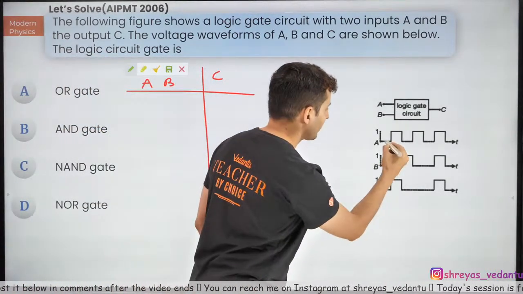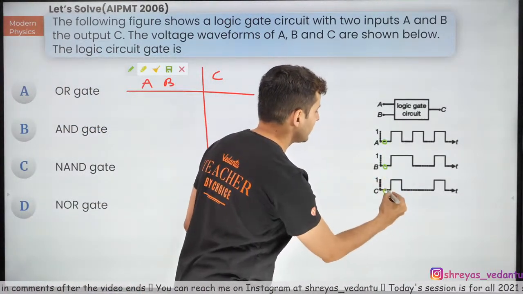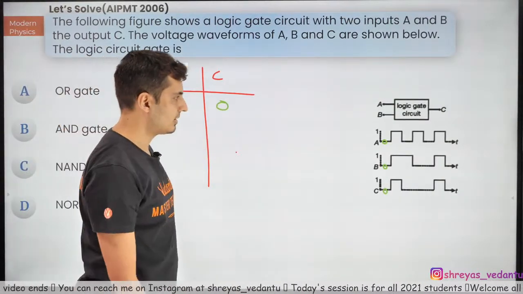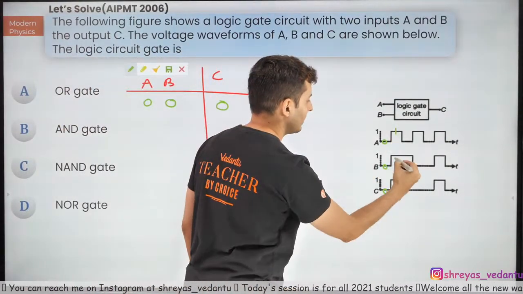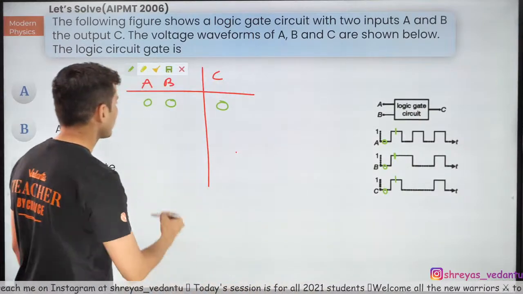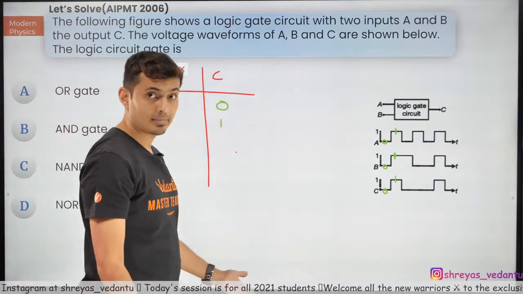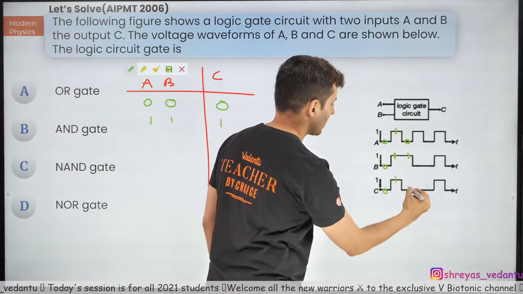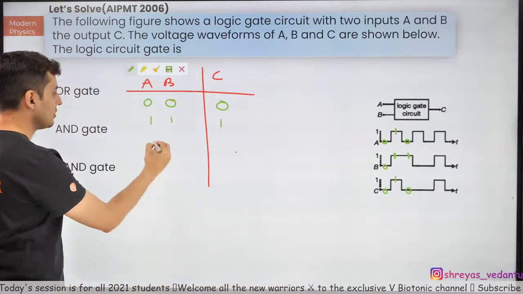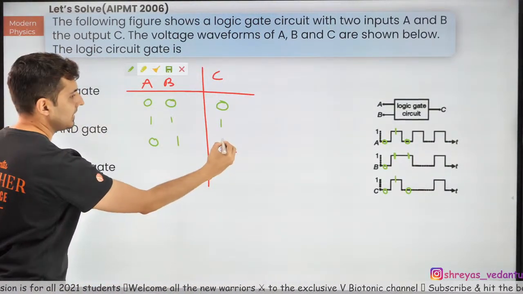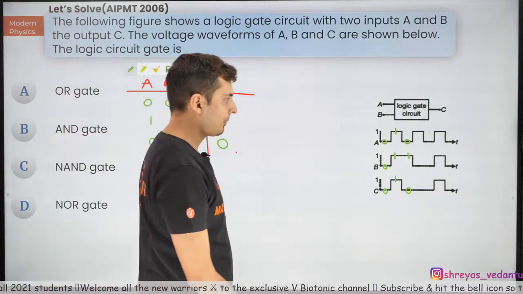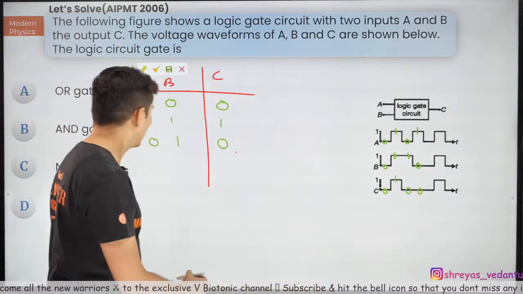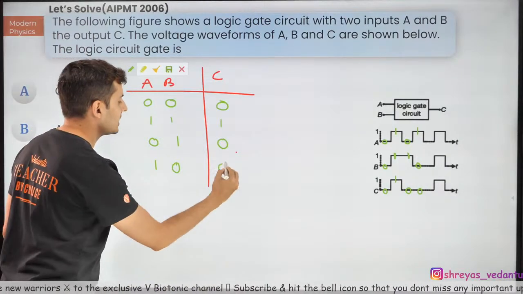If you look here, this is 0, this is 0, this is also 0. So 0, 0 gave me 0. Interesting. This is 1, this is 1, this is 1. So 1, 1 gives me 1. Interesting. This is 0, this is 1, this is 0. Okay, so 0, 1 gives me 0. Cool? Over here, this is 1, this is 0, this is 0. So 1, 0 gives 0.